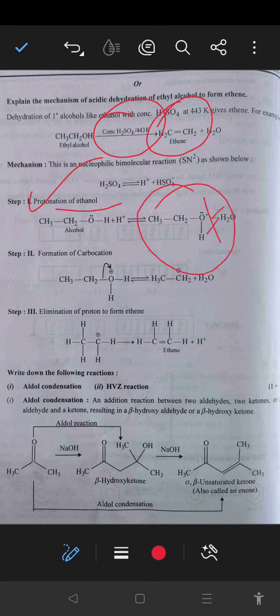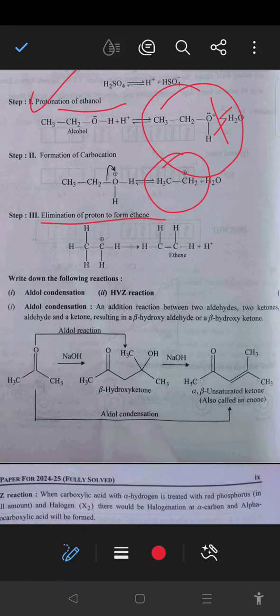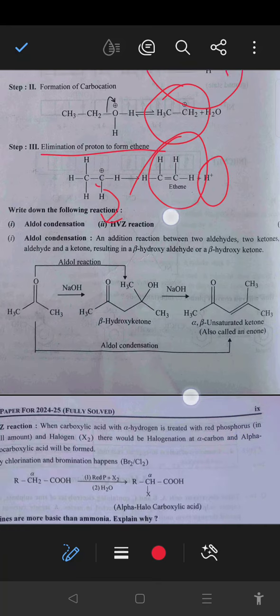Second step, removal of water, that will remove the water. In the third step, elimination of proton to form an ethene. Proton, carbon ਦੇ ਪੋਜ਼ਿਟਿਵ ਚਾਰਜ ਖਤਮ ਕਰਨ ਲਈ H ਪੋਜ਼ਿਟਿਵ ਰਿਲੀਜ਼ ਹੋ ਜਾਏਗਾ ਤਾਂ ਉੱਥੇ ਫਾਰਮੇਸ਼ਨ ਕਾਦੀ ਹੋ ਜਾਏਗੀ, that will be the ethene formation.